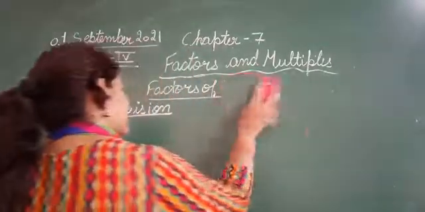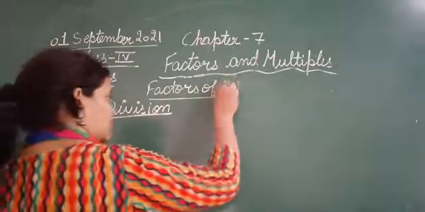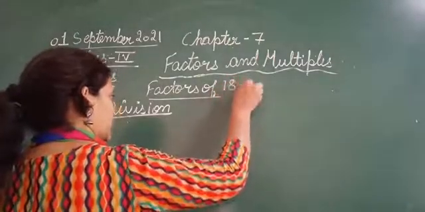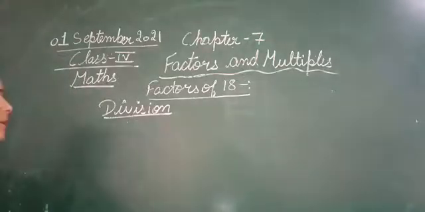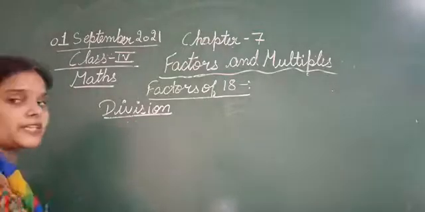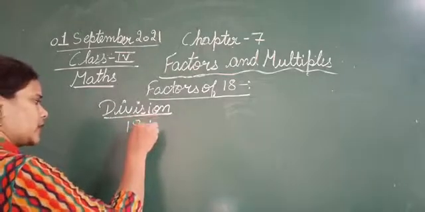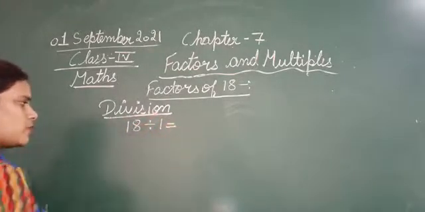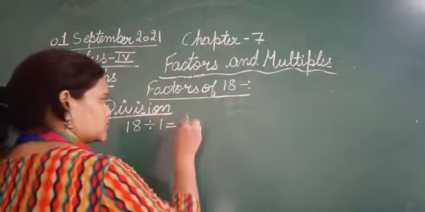Now we are going to find the factors of 18 by division method. तो देखिए, again let's divide 18 with 1. 18 divided by 1. So when we will divide 18 with 1, what you will get? 18.